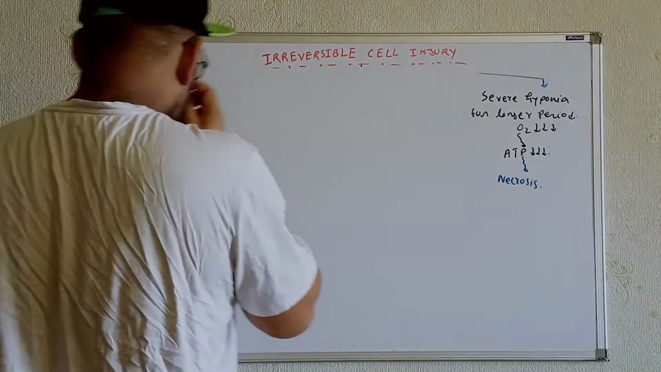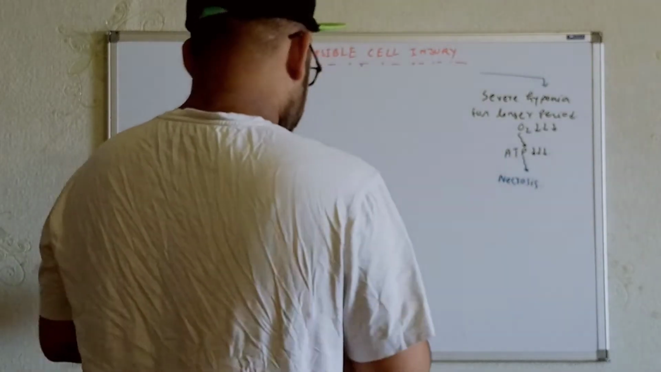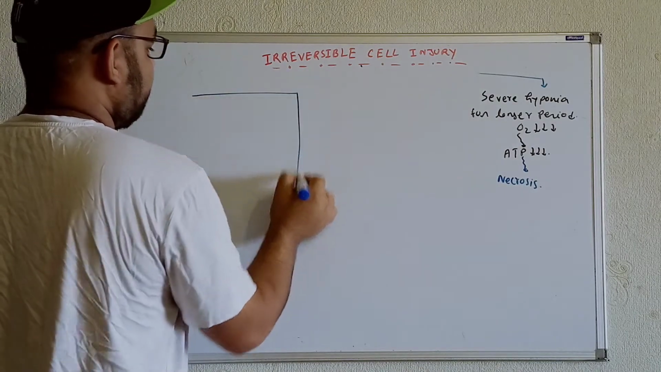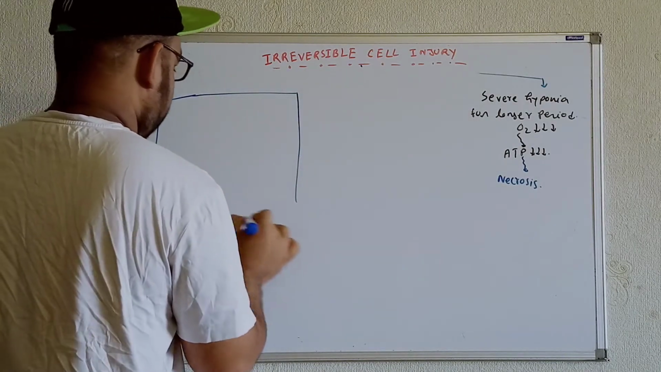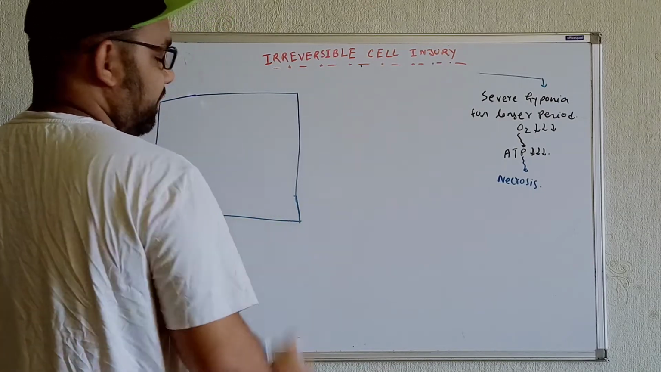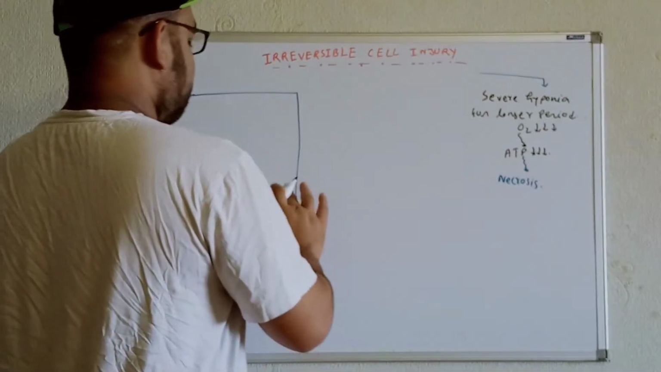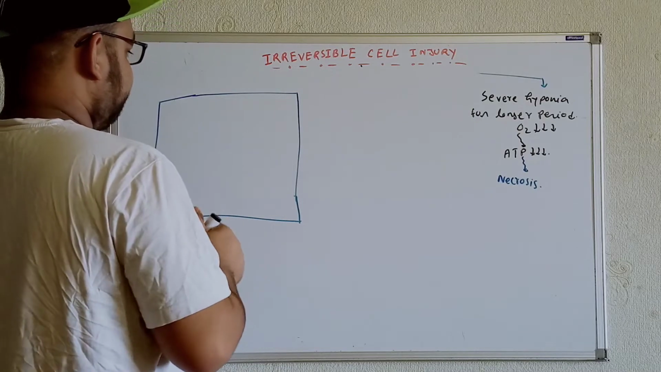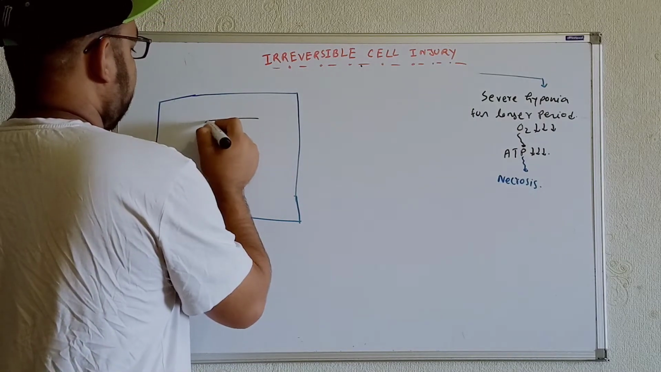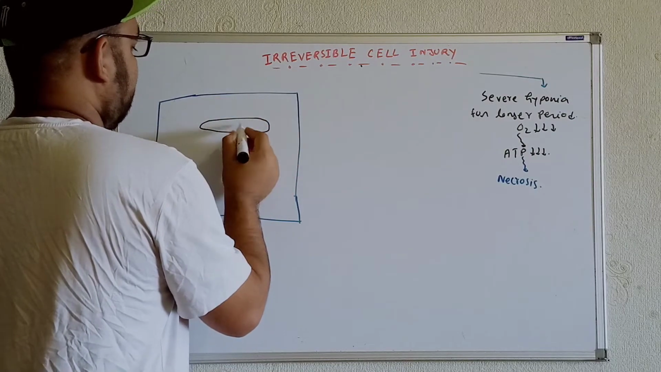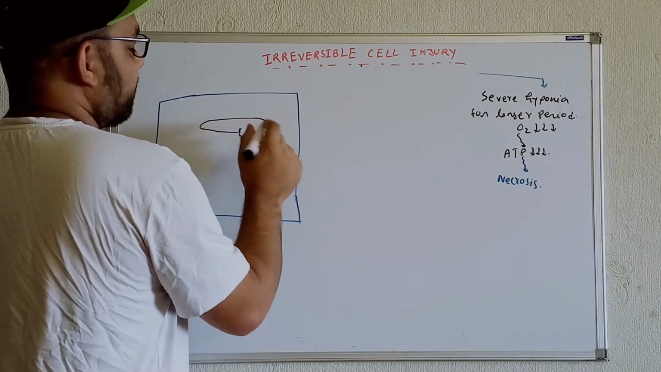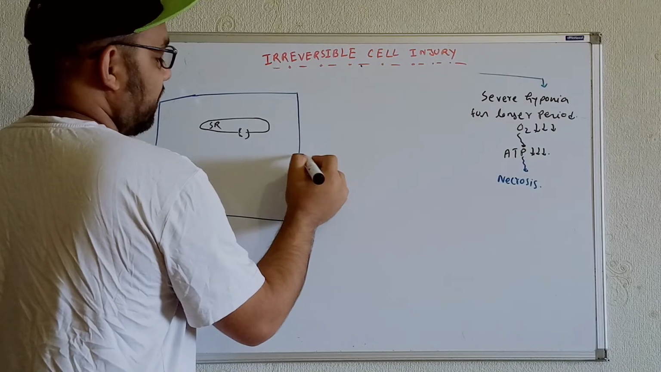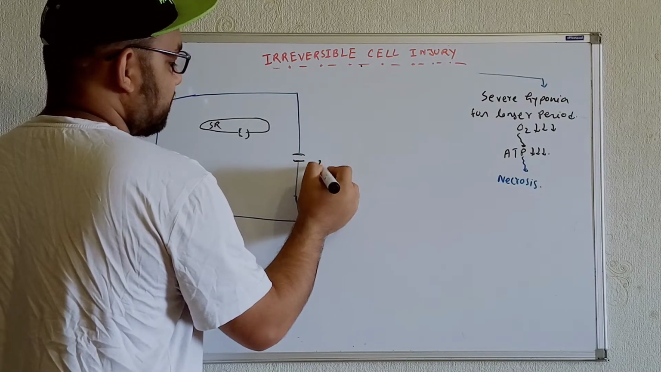Now think about one thing. Whenever ATP is less, I already said in the reversible cell injury video, for example there is a cell. Within the cells we know there is the presence of sodium potassium ATPase. In reversible cell injury I already talked about it. Now I will talk about a different one. For example, the sarcoplasmic reticulum. On its membrane we also have a transporter for calcium ions.